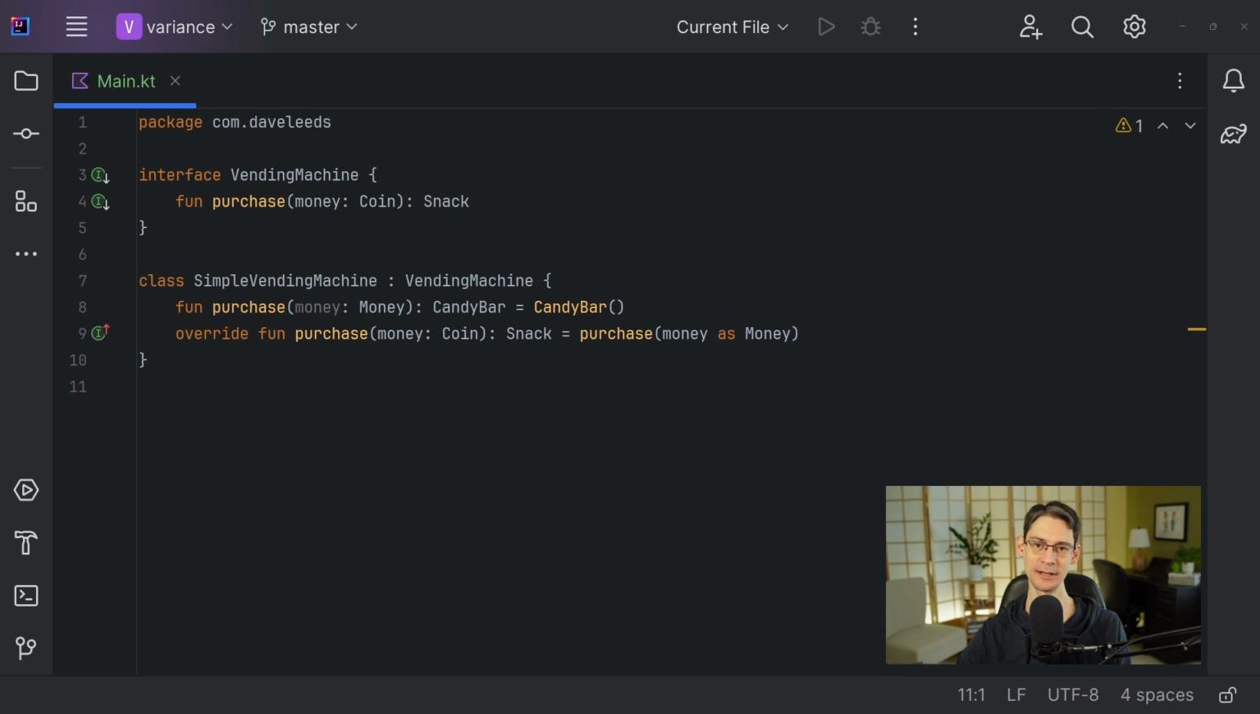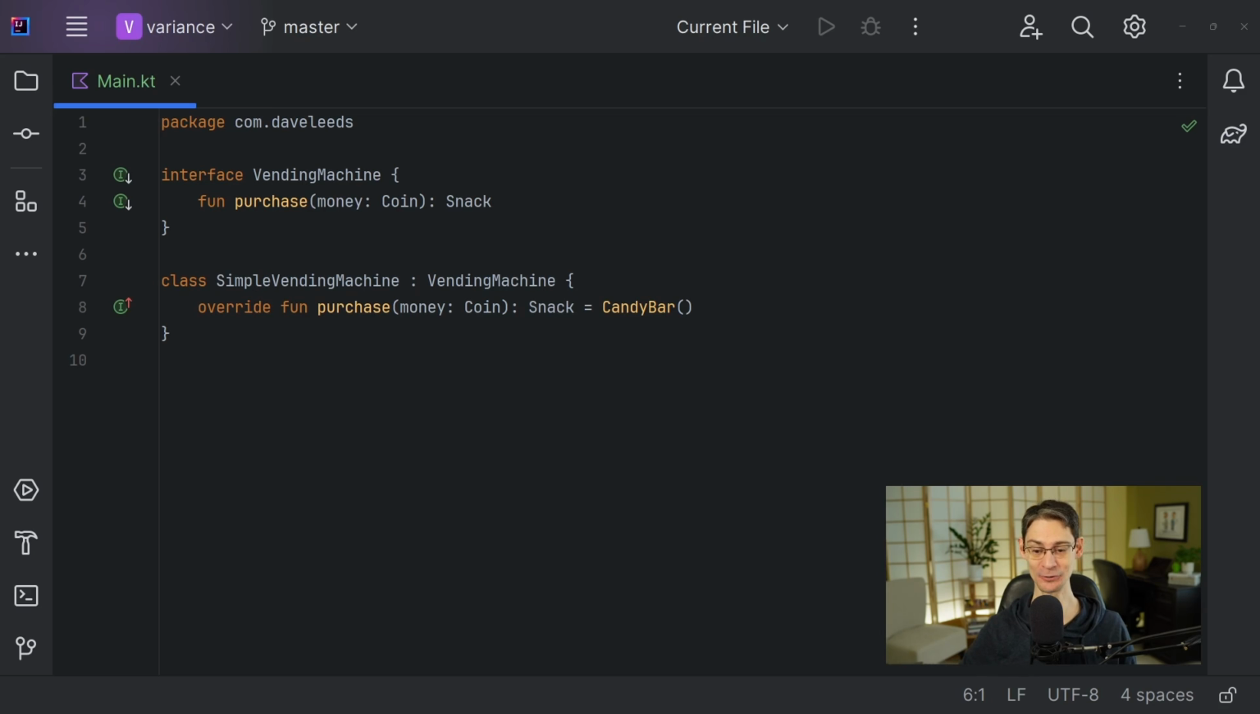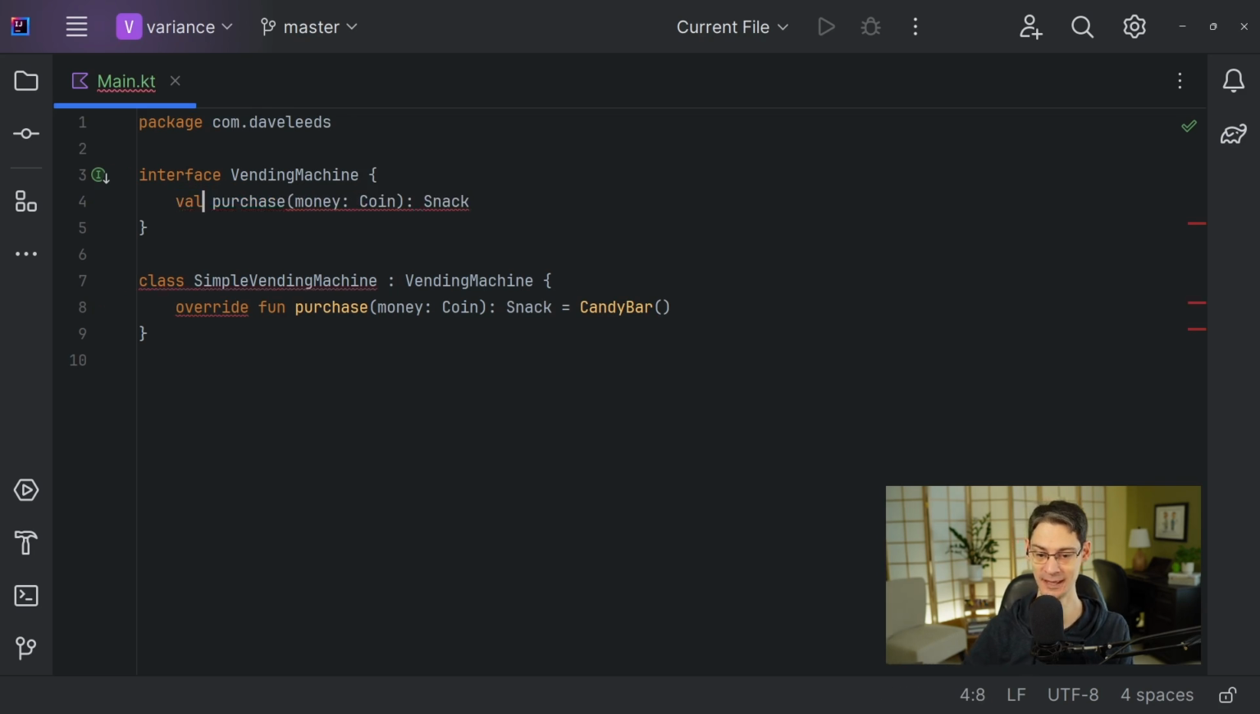So just to reiterate, from a type system perspective, it's totally fine to allow a parameter to have a more general type in the subtype of the container. It's just that we can't do that in Kotlin because of function overloading. But you know what you can't overload is properties with a function type. So let's change our interface from having a function to having a property with a function type.